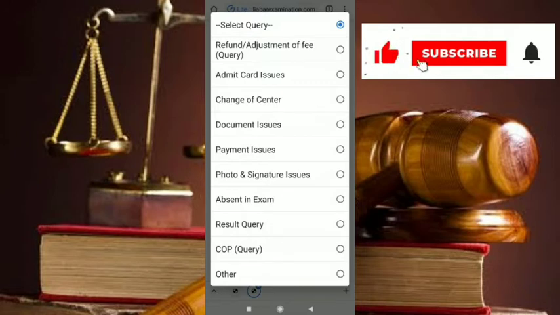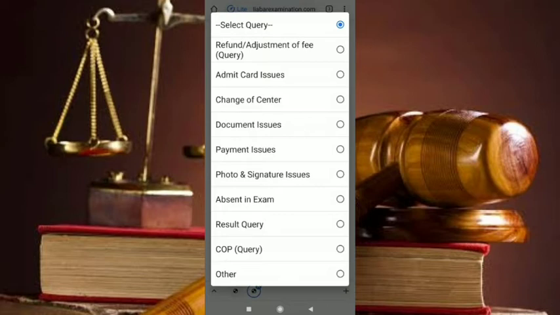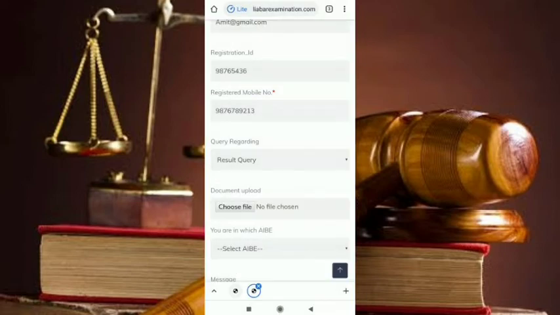So in that case, the people who have already given the AIBE 15 exam can post a result query. Or the people for the AIBE 16 exam can select their option, or the AIBE 15 people who have not given their paper, or were unable to be present at the center. In that case they might have dropped a mail to AIBE, and if they have not received a response, then you can mention these issues here. Suppose for AIBE 15 we select the result query.